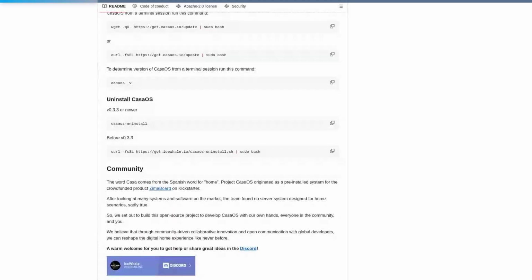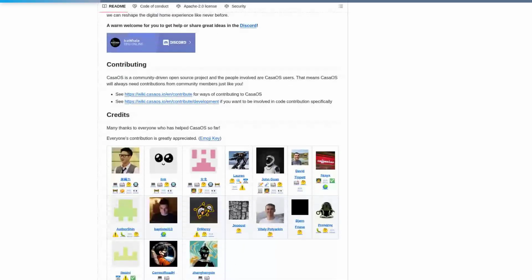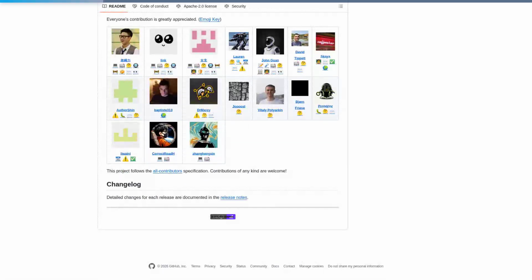Under the hood, it orchestrates Docker containers through a custom app store format, making container management as approachable as a smartphone app while exposing APIs for developers to build and share their own packages.